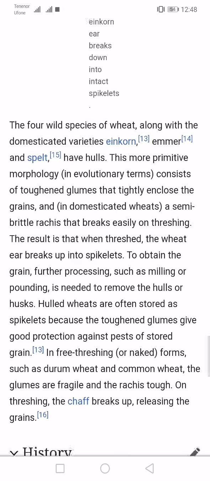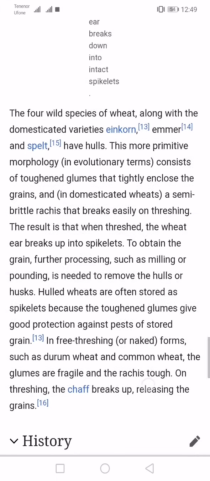In free-threshing or naked forms such as durum wheat and common wheat, the glumes are fragile and the rachis tough. On threshing, the chaff breaks up, releasing the grains.